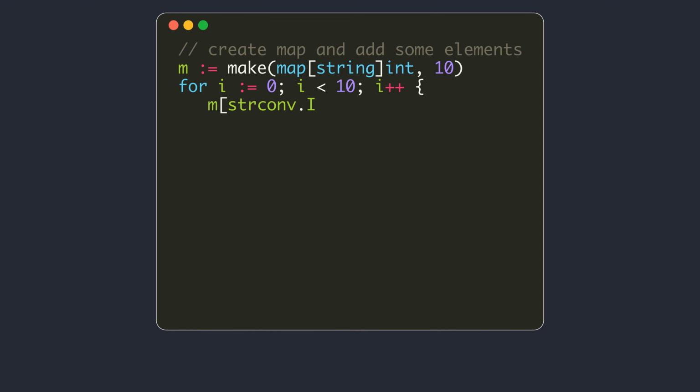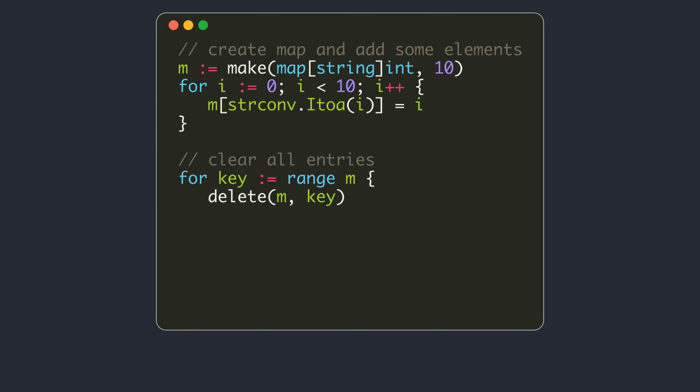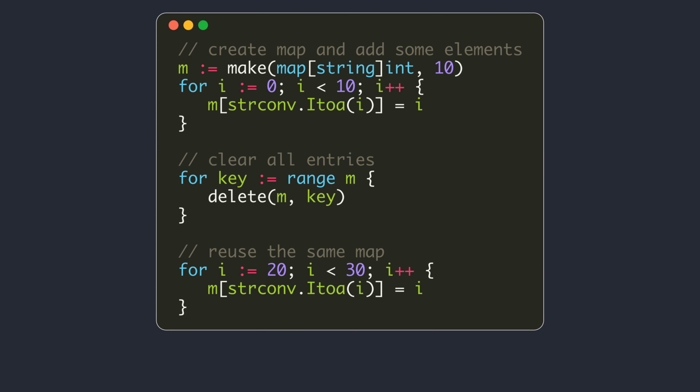You need to iterate over the keys of the map and call the delete function, passing the map and the key. This loop is specially optimized for fast execution. One thing to note here is that it doesn't deallocate the memory allocated for the map. It only removes the entries. The memory allocated for the map will be reused when you insert into the same map again. As of now, Go doesn't provide any option to shrink the memory allocated for a map.